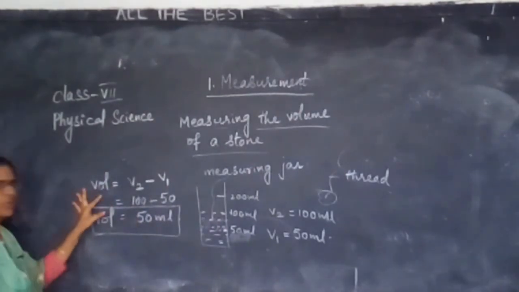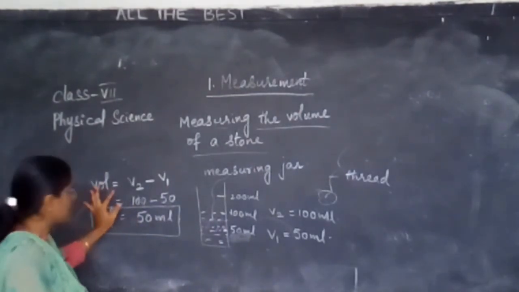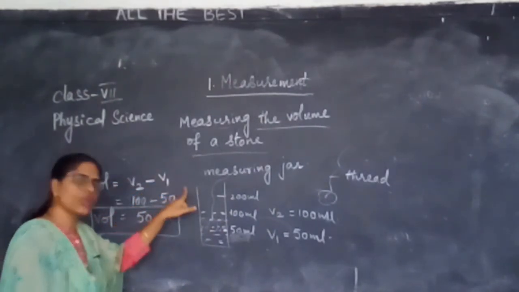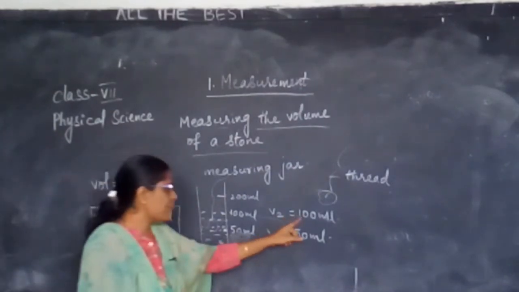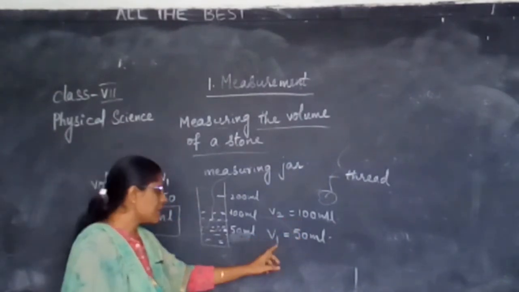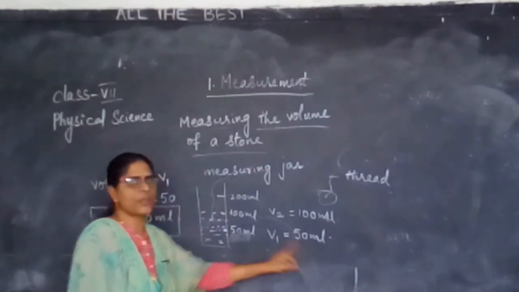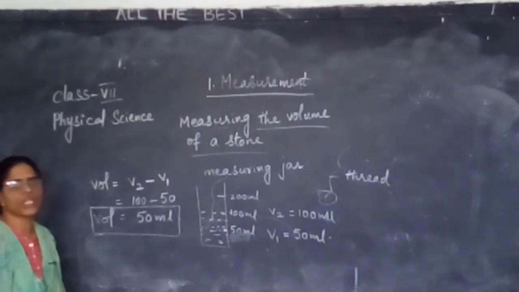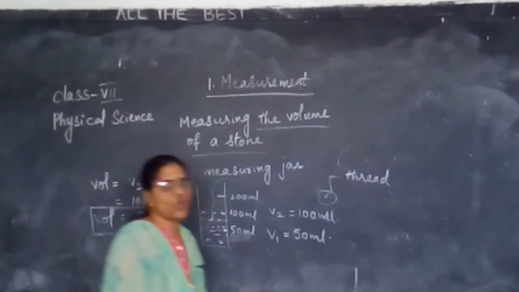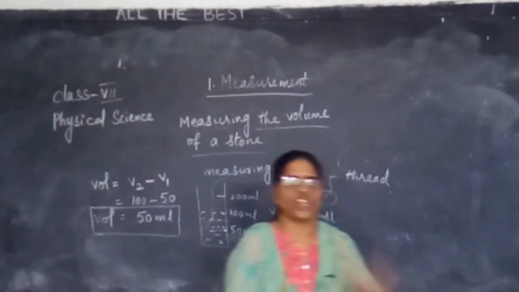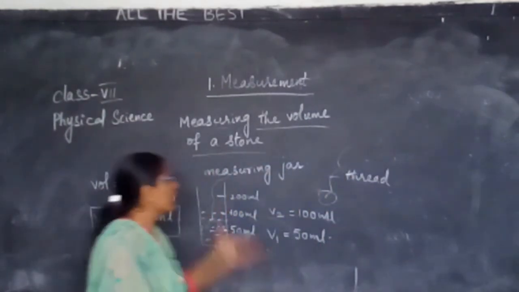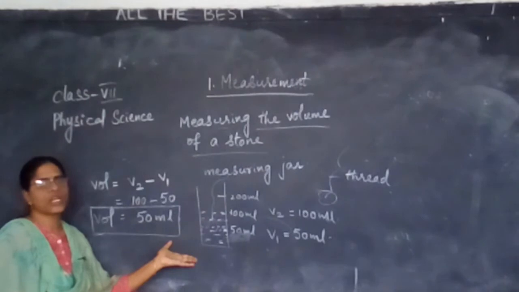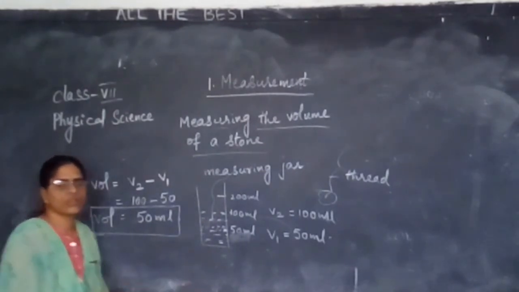Now, the volume of a solid object can be found out by V2 minus V1. What is my final volume? 100 ml. Initial volume is 50 ml. Hence, 100 minus 50 gives you 50 ml. This is the volume of the stone or any object, whatever object you are taking. The volume of a solid object can be found out by using your measuring jar. Okay?